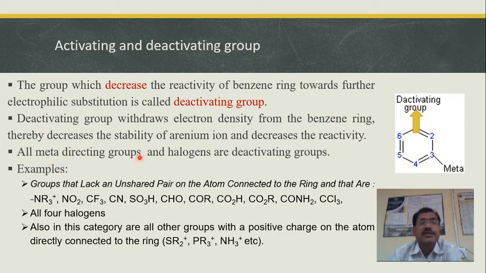So all meta-directing groups and the halogens are deactivating. Halogens are ortho-para directing but are deactivating groups. So again, you can have the examples which can be categorized likewise.